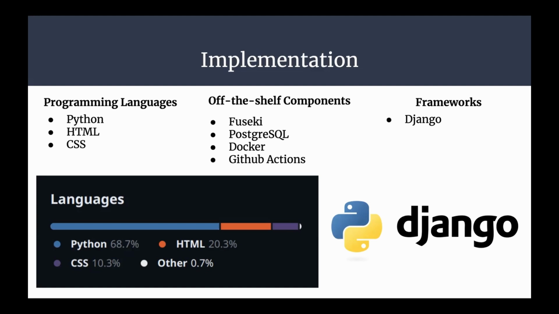Docker was used to containerize all of the components of our project, making it easy for us to set them up on separate environments without having to actually worry too much about the infrastructure. And then GitHub Actions was used for our CI/CD pipeline, which we'll talk about later. In terms of frameworks, we used Django for being able to connect our stack together, and its usage of MVC paradigms made it really easy to make the full stack application work.